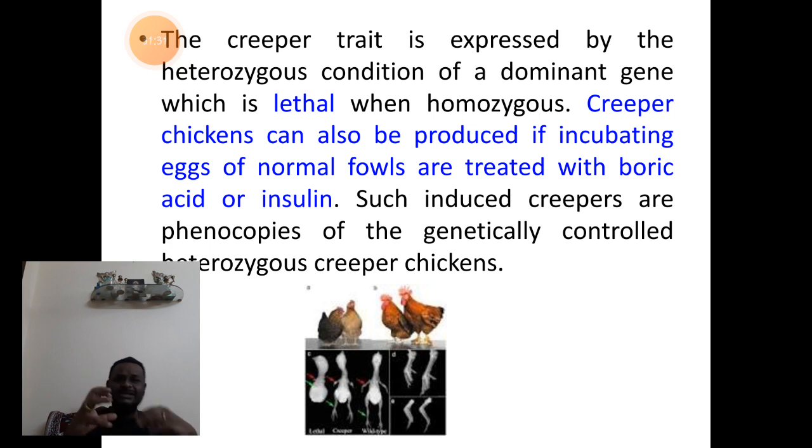So when normal eggs are treated with boric acid or insulin, the new hatchlings that come out of the eggs will show characters like those of the creeper trait. So we are inducing the normal ones to become creeper chickens, which in the other case is due to a mutant gene, a disorder present in the fowls. But here is a condition which we are inducing. So both resemble each other, and are referred to as phenocopies.